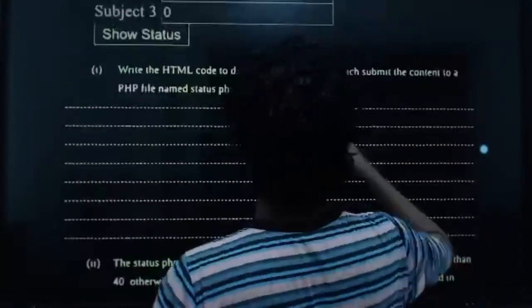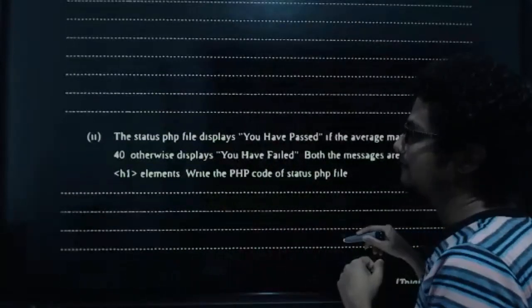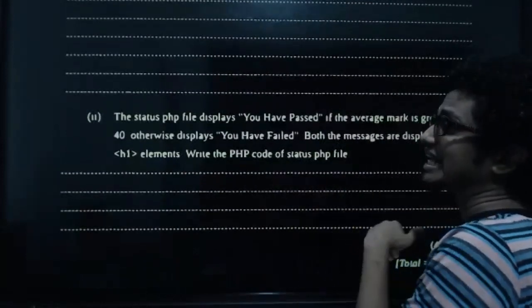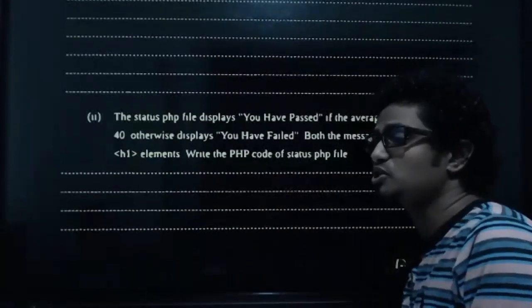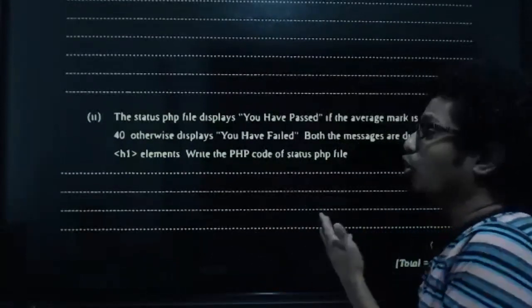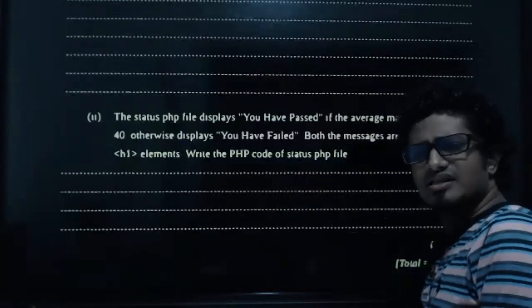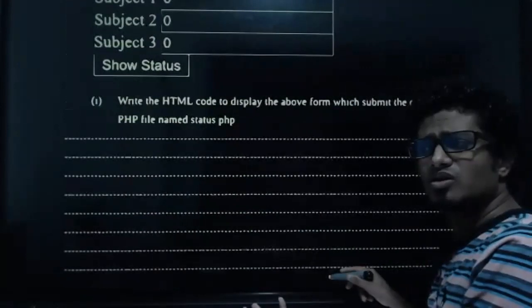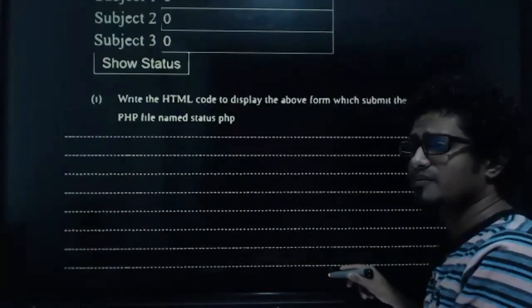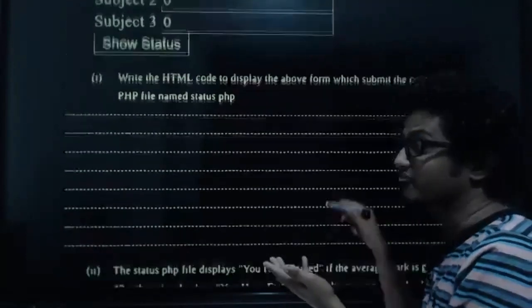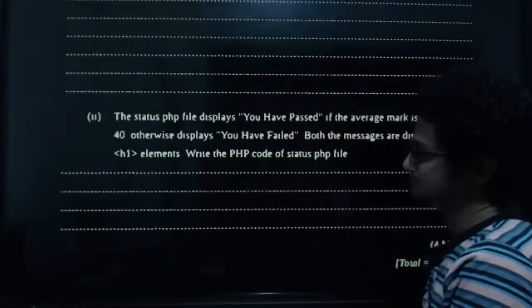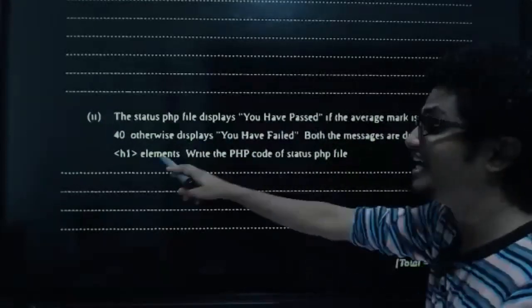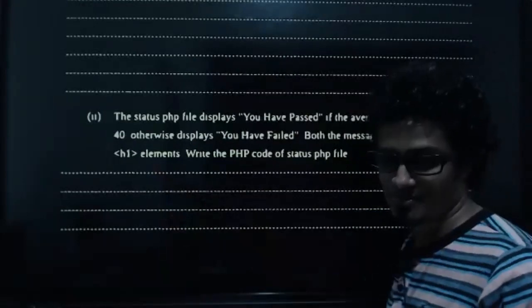Fine. Okay, right. Then going to the next one. The status PHP file displays you have passed if the average mark is greater than 40. Otherwise displays you have failed. Excuse me, do we have something called average mark somewhere? Are we mentioning something called average mark here? Come on, tell me. No, right? Then what we have to do, kids? We have to calculate the average mark in our status.php file. Right. So let's see. And both the messages must be displayed in H1 elements. So I have restricted that also.